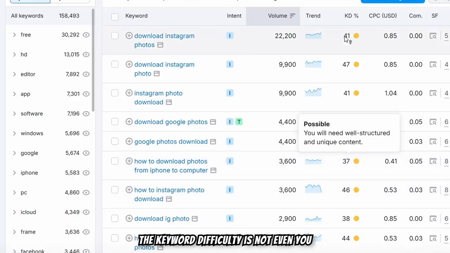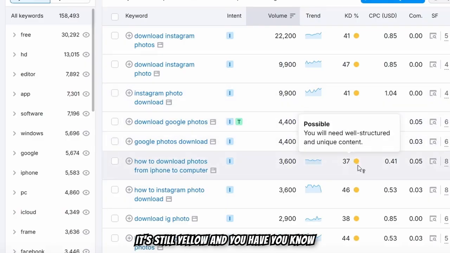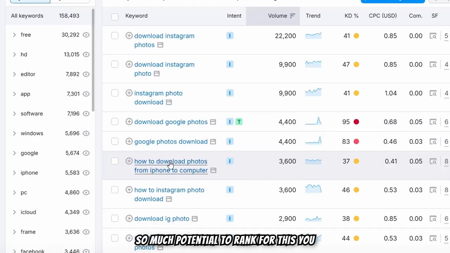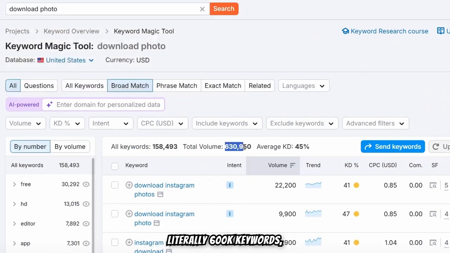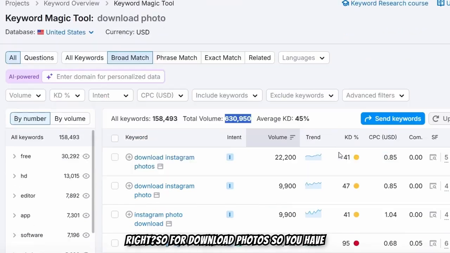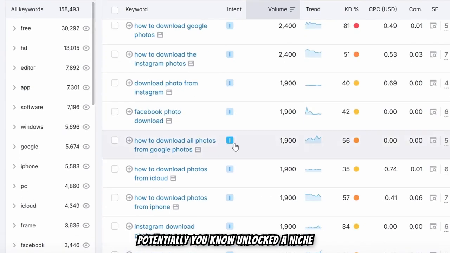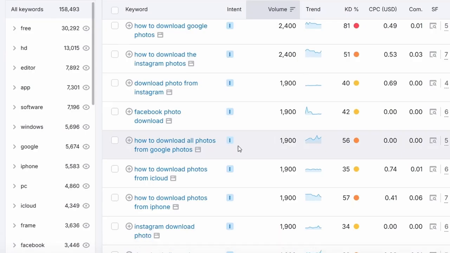You can see the keyword difficulty is not even more than 40. It's not in red, it's still yellow. So you have so much potential to rank for this very specific long tail keyword, which is how to download photos from iPhone to computer. And you can go on, you have literally 600k keywords for download photos, so you have potentially unlocked a niche.